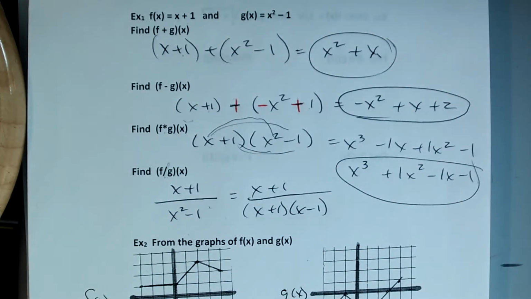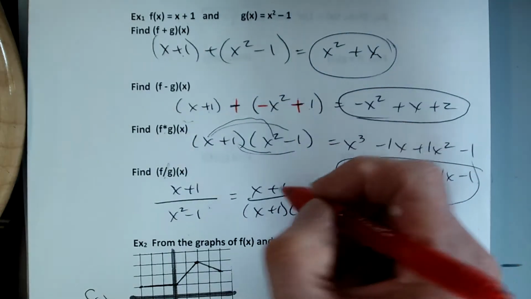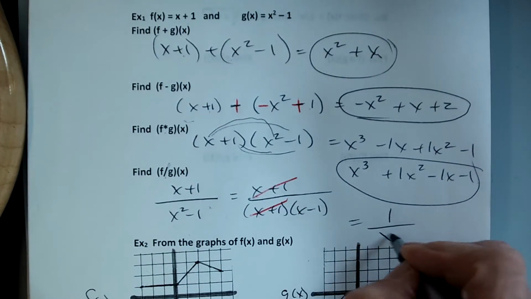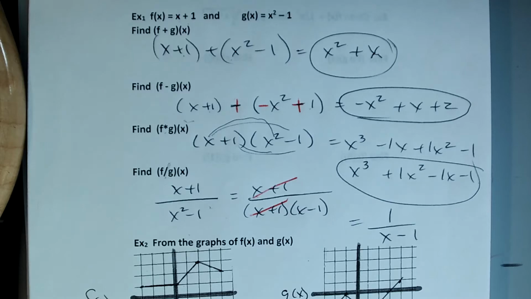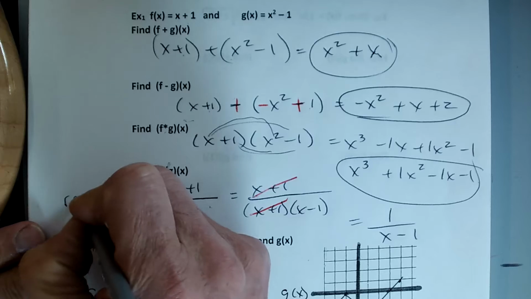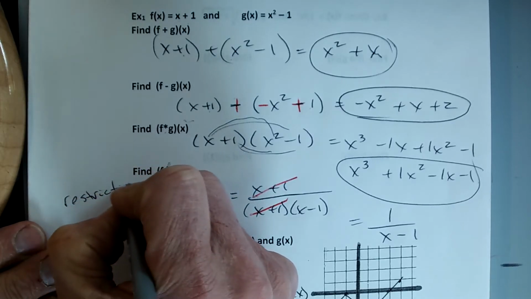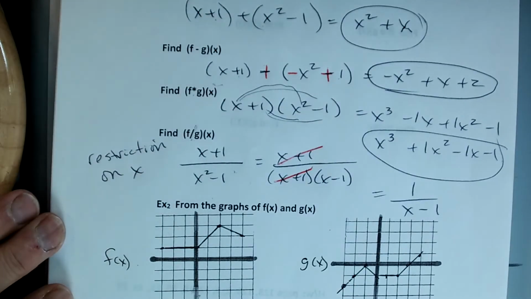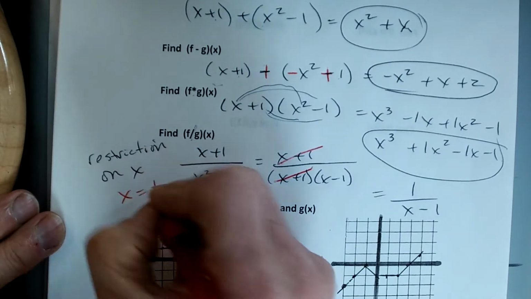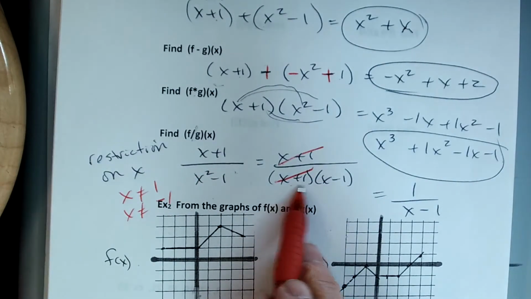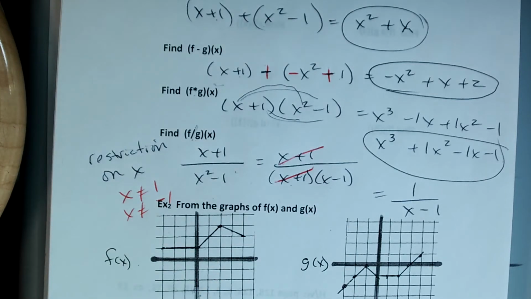You guys agree with what Jade said? Why was Jade's idea such a good idea? What do you see now? Cancel, cancel, right? And so we'd have an answer of 1 over x minus 1, okay? And if I ask for restrictions on x, I would say on this one, x better not be 1 and x better not be negative 1 because it would make me divide by 0, right?